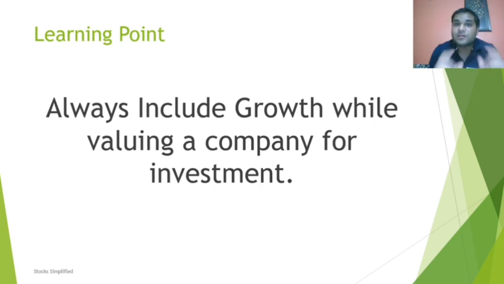Always remember, the growth of a company will take your stock prices exponentially very high. Imagine people who have invested in companies like Infosys when they started. Those companies grew at humongous rates and they have given exponential returns to the investors. So growth is a very important factor. With PE, you have to consider PEG.